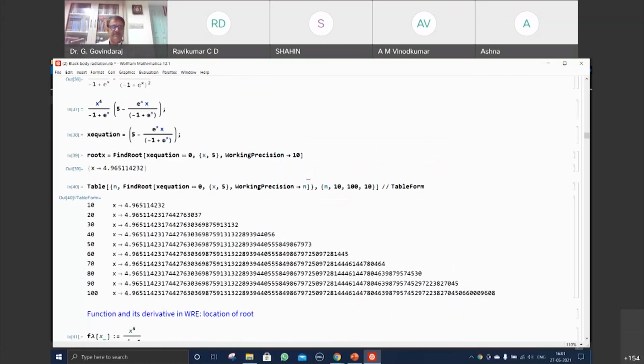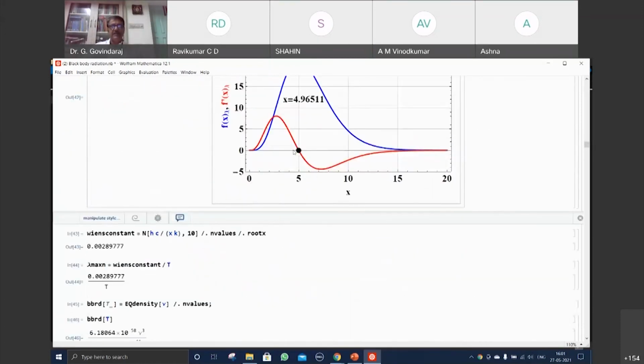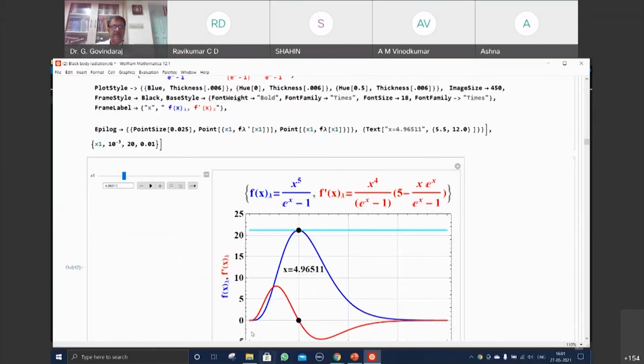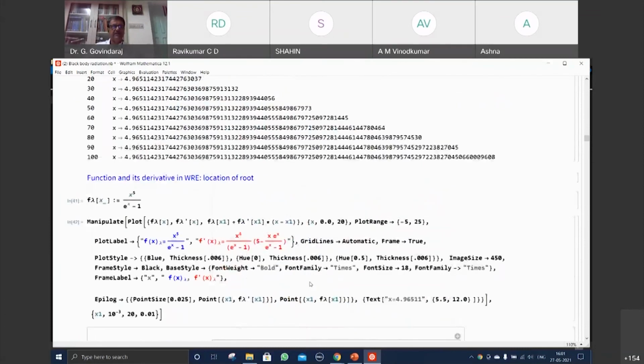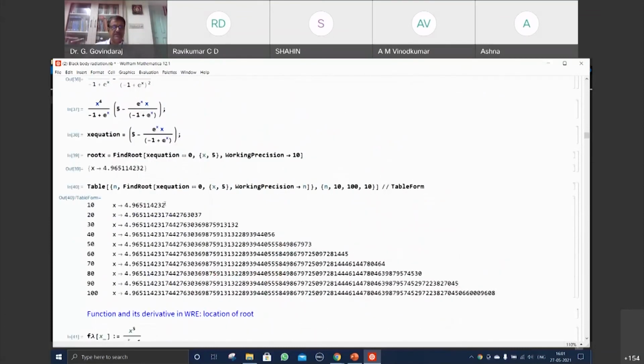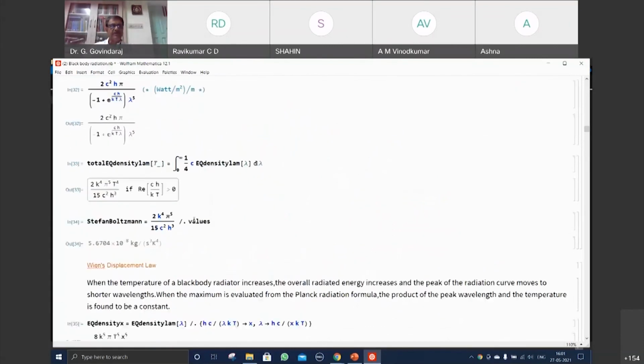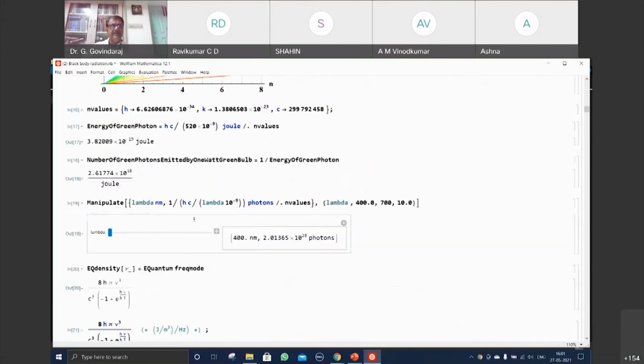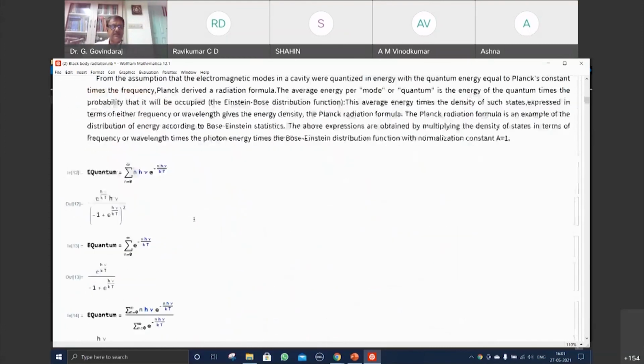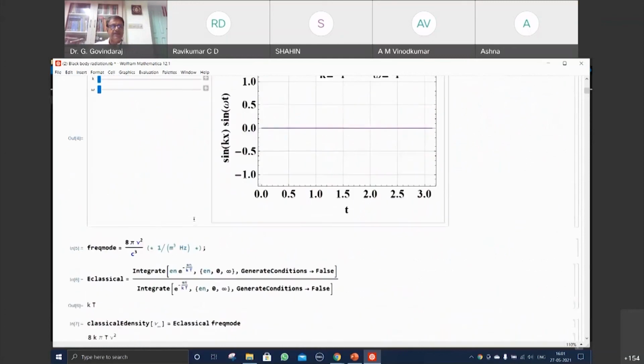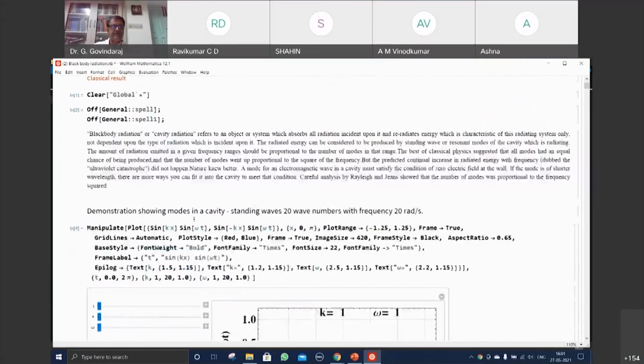The precision can be changed, and that root can be found to any extent, because this might be required. With respect to lambda, it is in angstrom. Therefore, you need an accuracy of, say, about 8 to 10 digits to get lambda max accurately, to find the lambda max to T. So now we can see what is being done here. It is quite interesting to look at the parameters in terms of the physical quantity associated here.